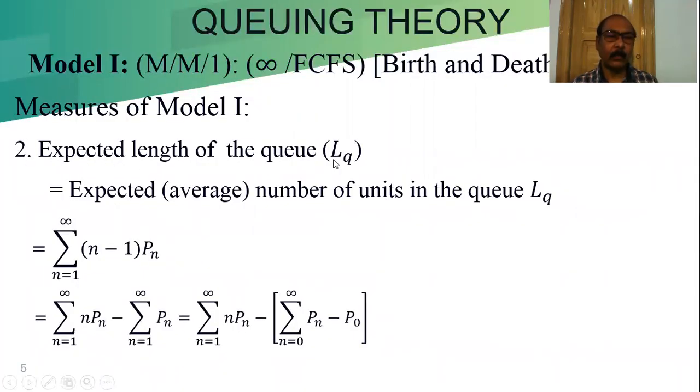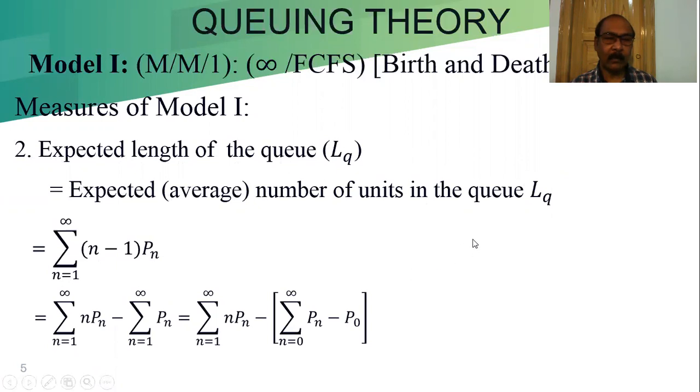Expected length of the queue, that means expected number of customers in the queue, is denoted by LQ. LQ means 1 is in the service, so we can write weight into the probability. So summation n equal to 1 to infinity.